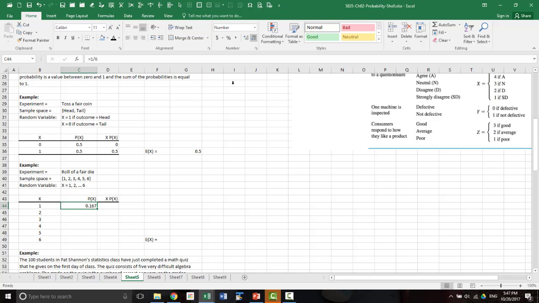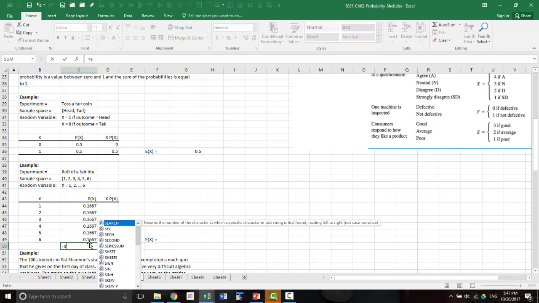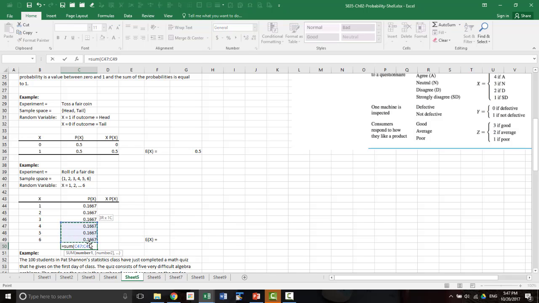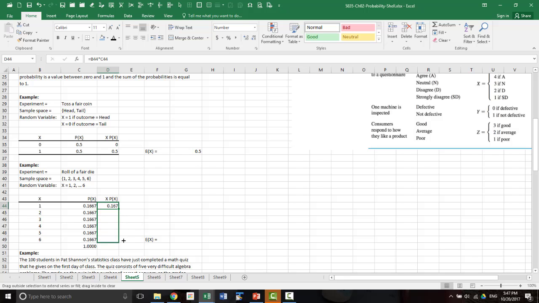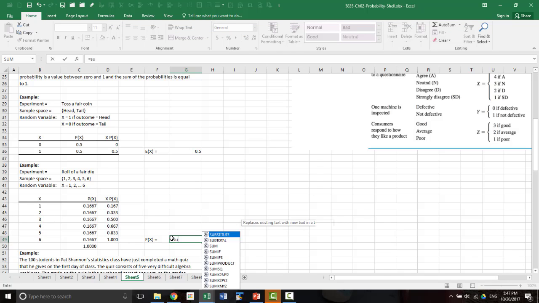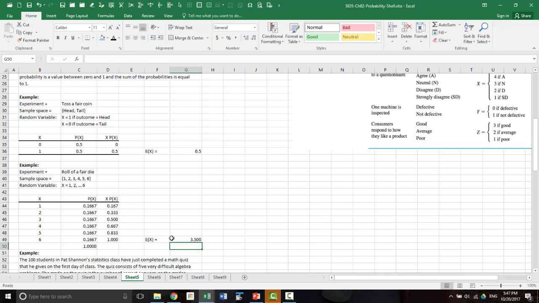Let's decrease the decimal places to 4 decimal places. Now this is a valid distribution because the probability sums to 1. Now if you go x times probability of x, then the expected value of x is the sum of x times probability of x.